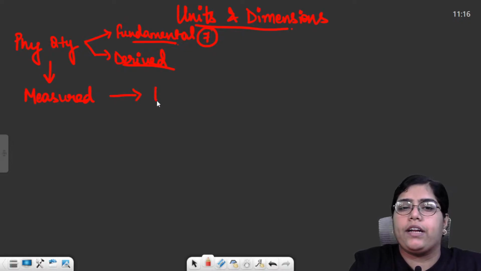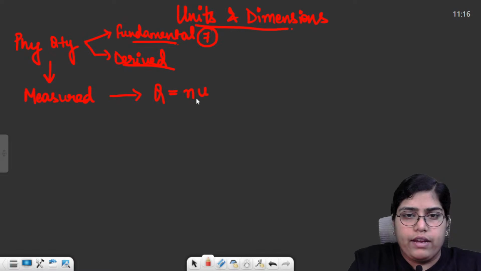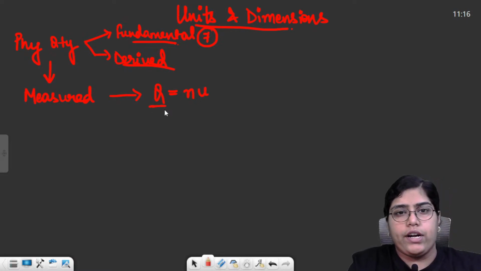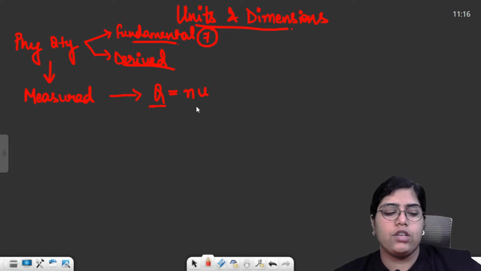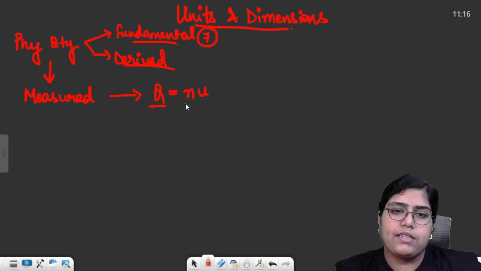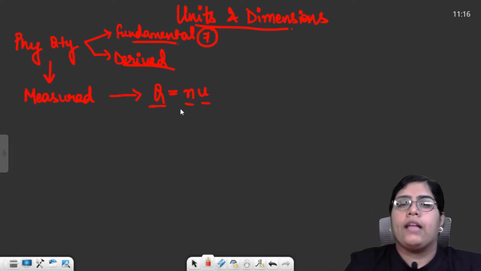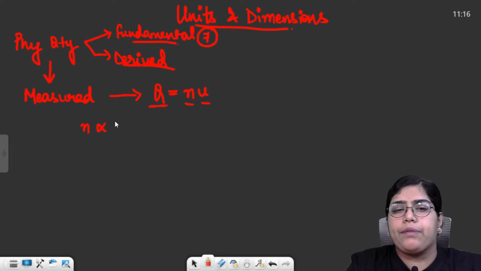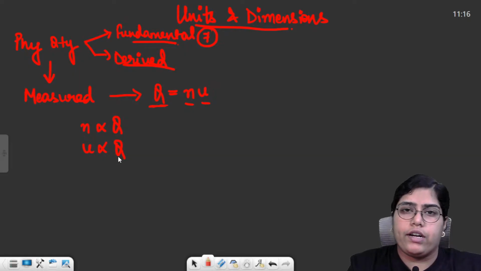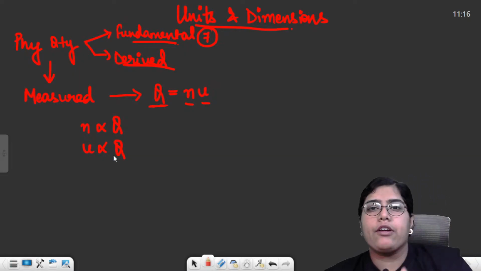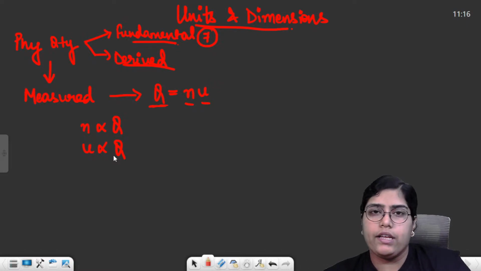And every measurement has got two things. This is the amount of a quantity Q, and every measurement has got two things. First is the numerical value, which is represented by n, and second is the unit, which is represented by u. Over here we see that the numerical value is directly proportional to the amount of quantity. Unit is directly proportional to the amount of quantity. That means a bigger numerical value will represent a bigger physical quantity. A bigger unit will represent a bigger quantity, right?